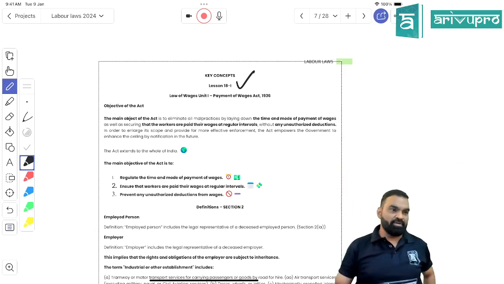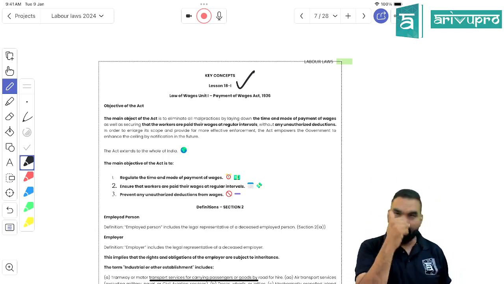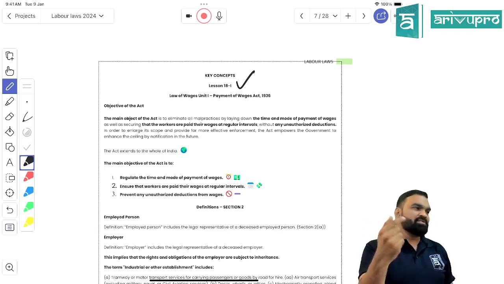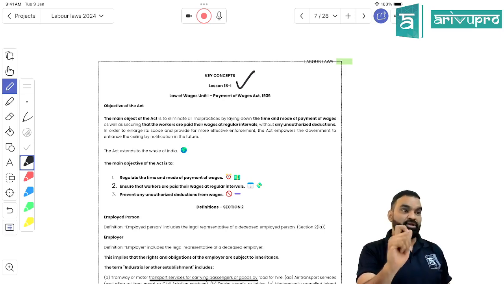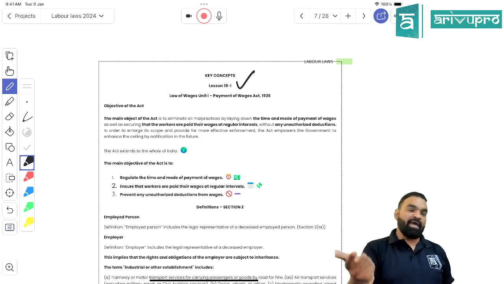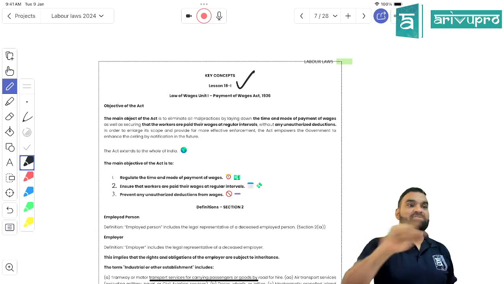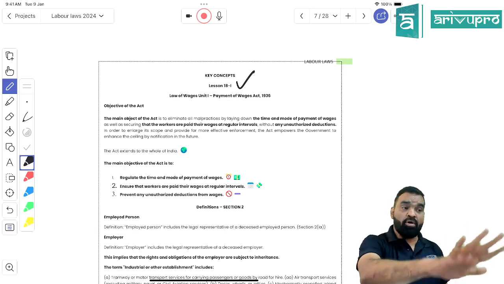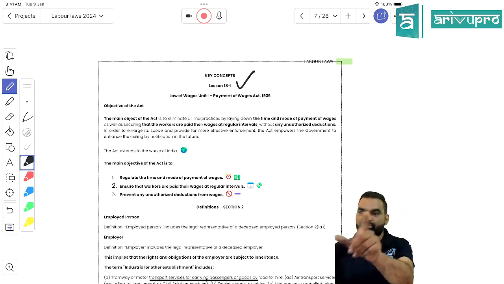How many questions will be solved? Fourth. The fifth question is, do you think that any law would have any substance if it did not carry any penal provisions? Do you think that if your parents are saying something to you or ordering something to you and some punishment, penalty or reward is associated with that, right? Can I say that the assurance of that action being taken would be there, right? Because you know the consequences, right? Consequences are essential in order to make sure that the law is being duly complied with. What kind of consequences should be there? Penal consequences should be there, right?